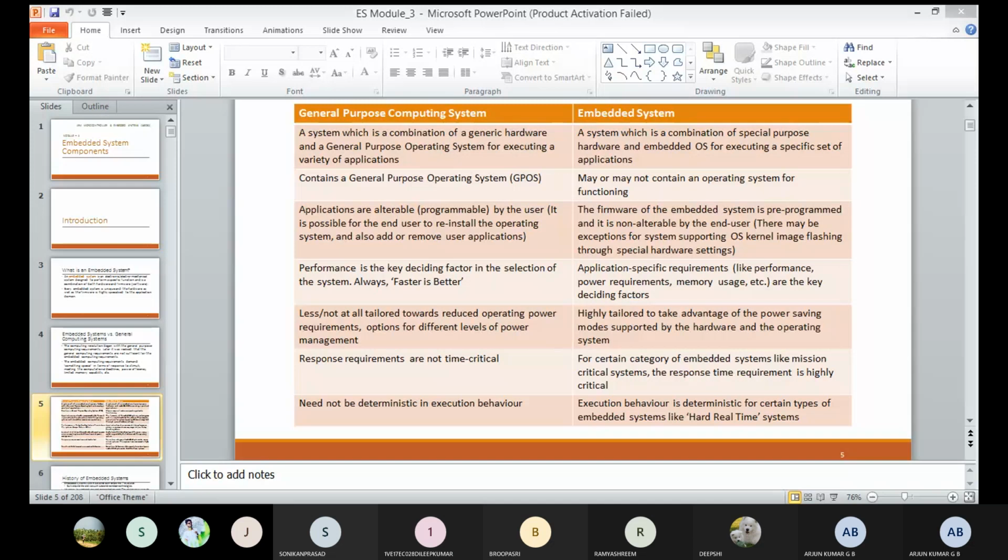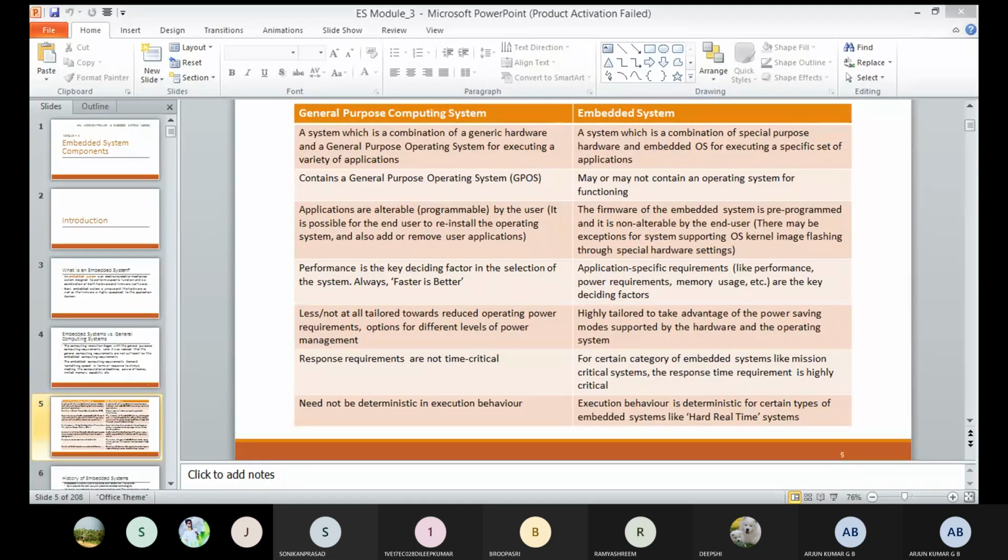But here, overall performance is the key factor. And coming to power consumption, in the general purpose computing system there are more power losses, so power consumption will be more. In the embedded system it will be very less because there is very little memory and less programming control. It performs only one task, and for that particular task they use the power only.